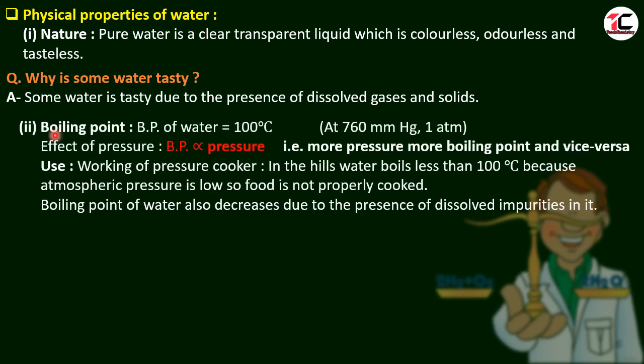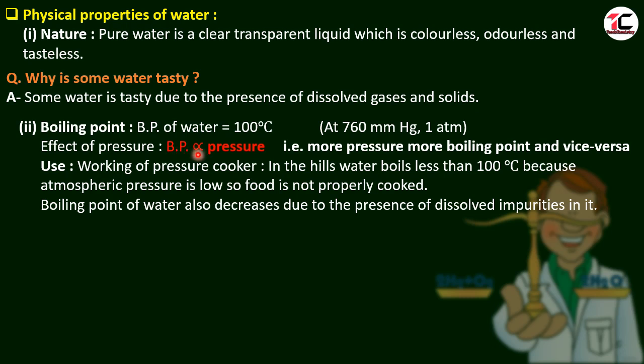Second property is boiling point. Boiling point of water is 100 degrees Celsius. This boiling point of water is for pure water at 760 mm, that is 1 atmospheric pressure, which is the normal pressure. How is water affected by pressure? Let us see the effect of pressure.